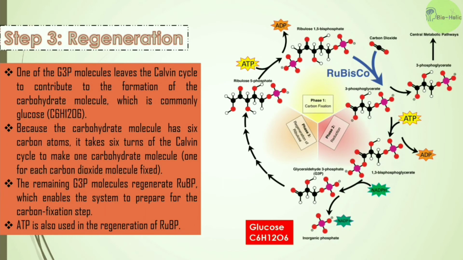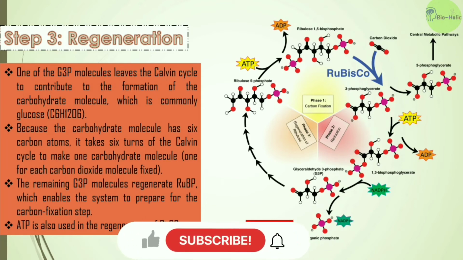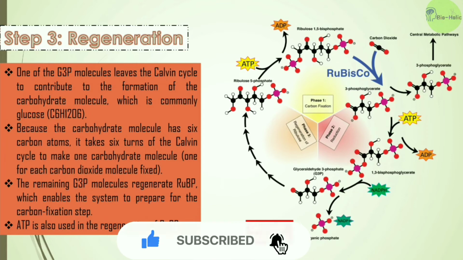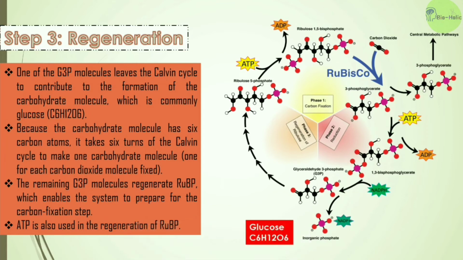Now the last step of the Calvin cycle, that is the regeneration of RuBP. Now we have 2 molecules of glyceraldehyde 3-phosphate and each glyceraldehyde 3-phosphate has 3 carbons. So now total carbon number is 6. But only 1 carbon leaves the Calvin cycle to contribute to the formation of the carbohydrate molecule or the glucose, and the rest 5 go to form the RuBP once again.